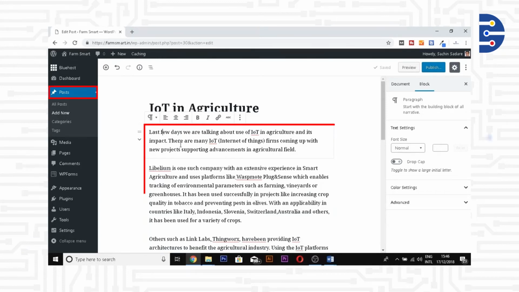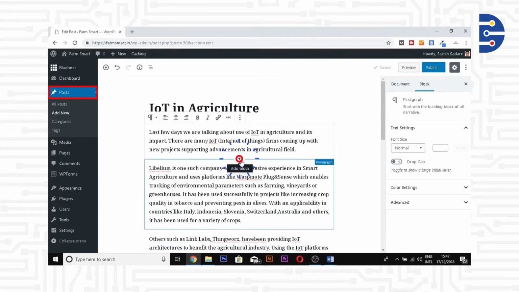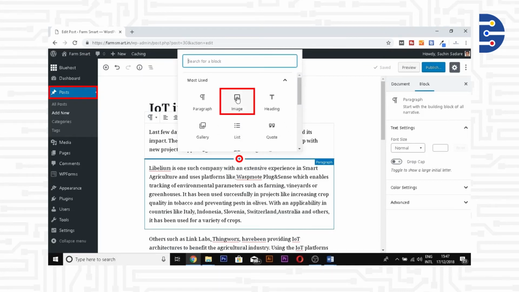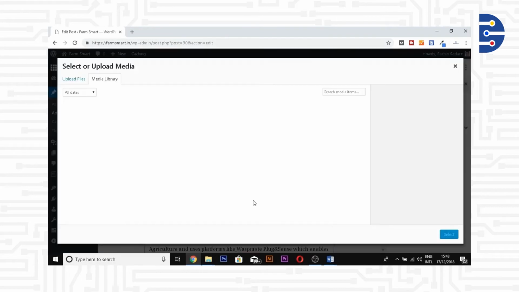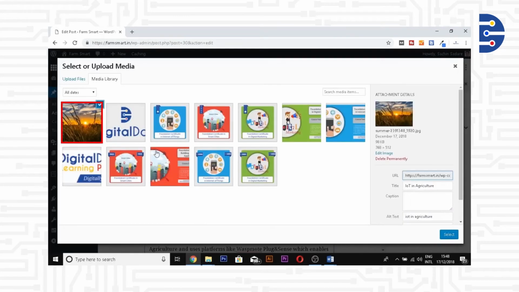I'm going to go ahead and add an image to one of the blocks. I click on the plus sign, then I click on image. It asks me whether I want to upload an image file, use an image file from the media library, or insert it from a URL. I'm going to use one from the media library. Before writing this blog, I had already uploaded a media file to the media library. I'm just going to use that in this blog. I select the image and there you see the image has been inserted into the blog.